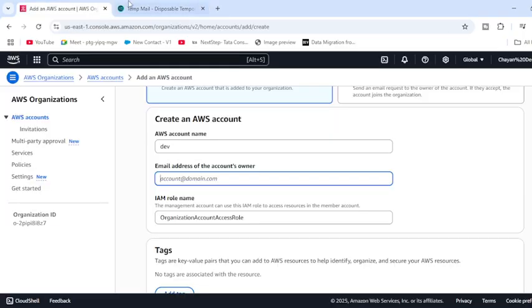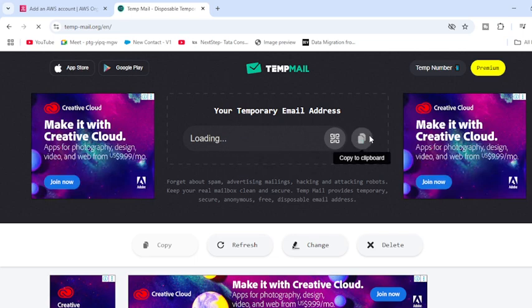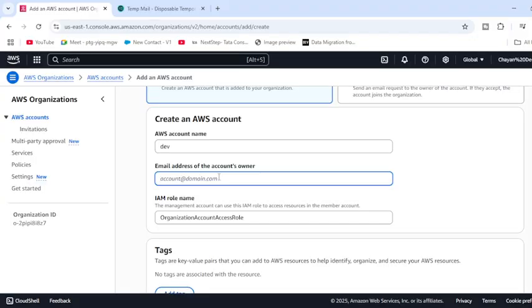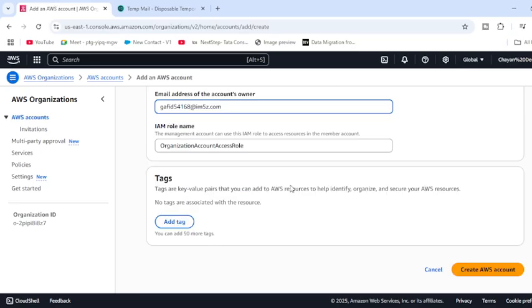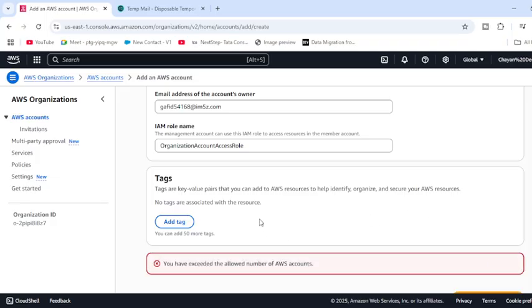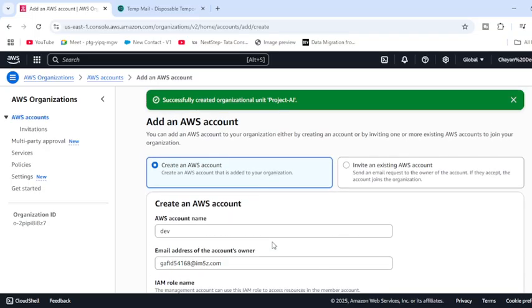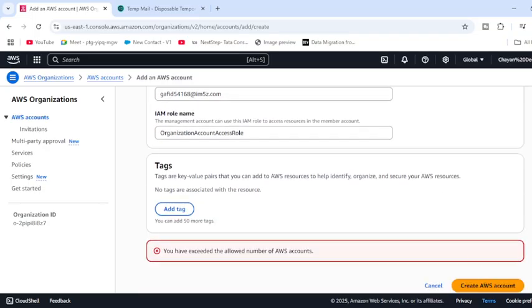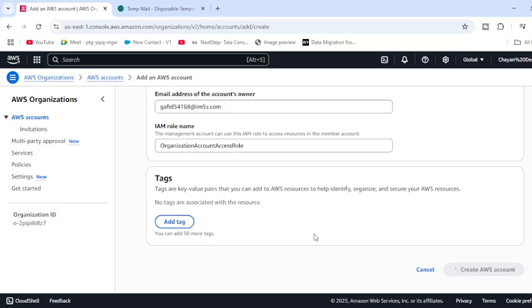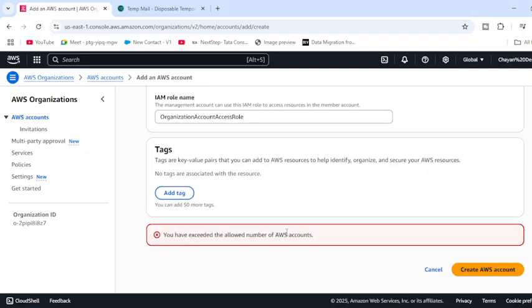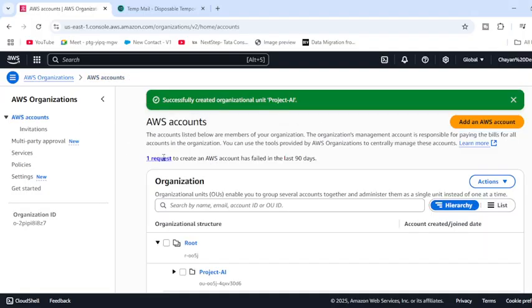So let me quickly copy. The email has been loaded. Just copy this and let's quickly paste. Now you just have to create an AWS account. You don't exceed the allowed number of AWS accounts. I guess there's some kind of issue, you have exceeded the number of accounts. Okay, we have exceeded the limit.